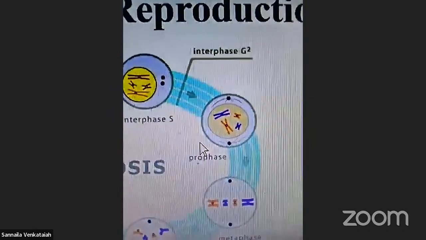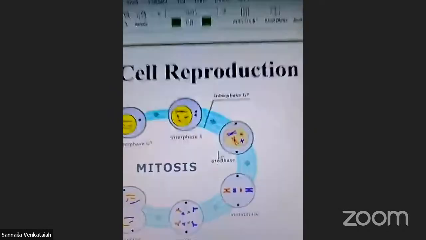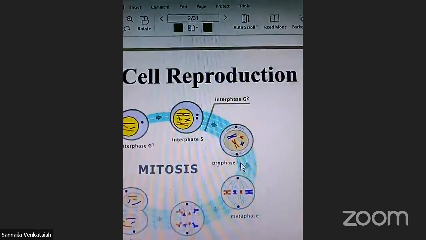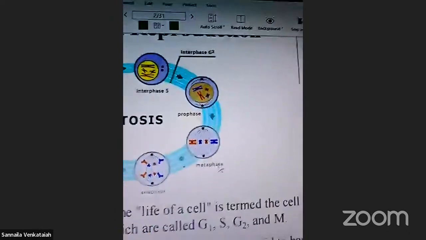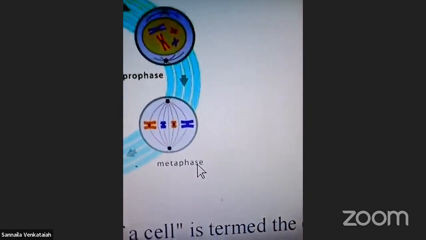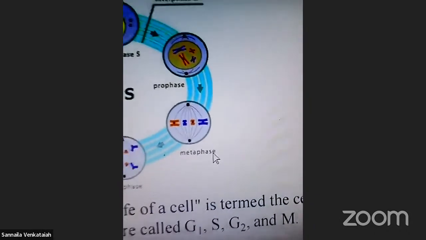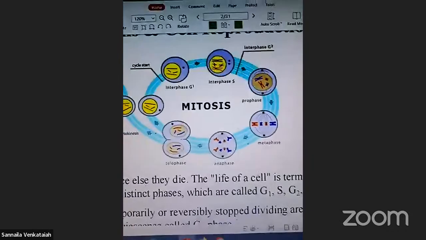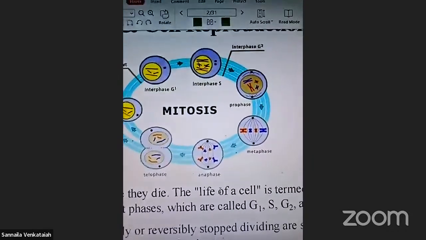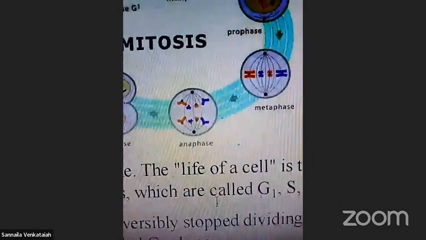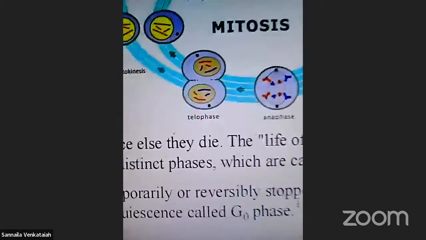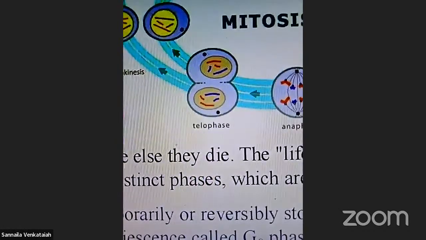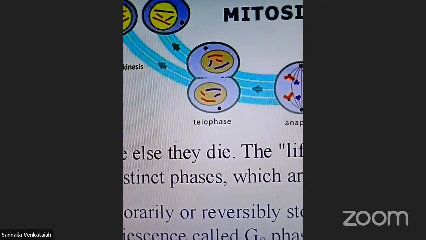Look here, all of you, this is prophase, and this is metaphase. This particular area is metaphase, and this is anaphase. This is anaphase, right? And this is telophase, right?